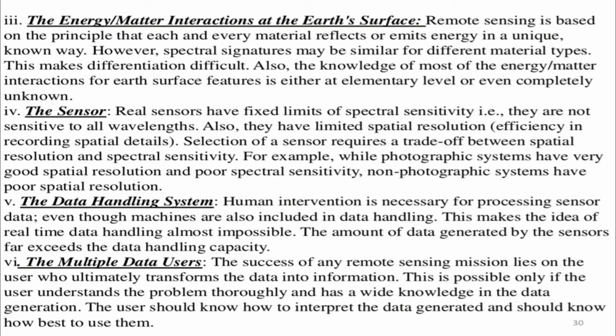The energy-matter interaction at the Earth's surface. Remote sensing is generally based on the principle that each and every material reflects or emits energy in a unique way. We can know that different types of energy wavelengths are emitted by the objects, so we have to prepare the histogram and analyze the types of data.